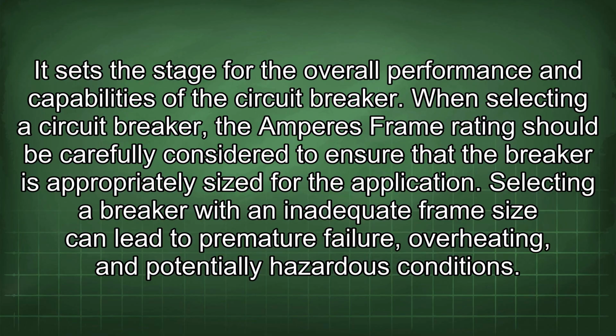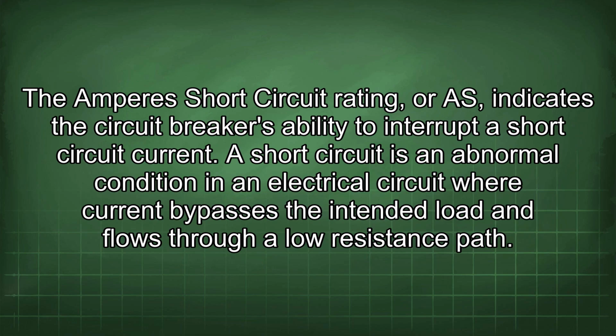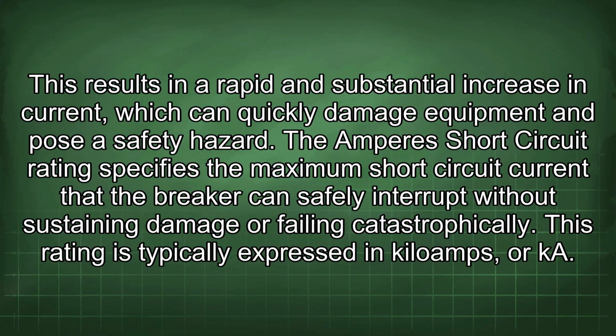The Amperes Short Circuit rating, or AS, indicates the circuit breaker's ability to interrupt a short circuit current. A short circuit is an abnormal condition in an electrical circuit where current bypasses the intended load and flows through a low resistance path. This results in a rapid and substantial increase in current, which can quickly damage equipment and pose a safety hazard. The Amperes short circuit rating specifies the maximum short circuit current that the breaker can safely interrupt without sustaining damage or failing catastrophically. This rating is typically expressed in kiloamps, or kA.